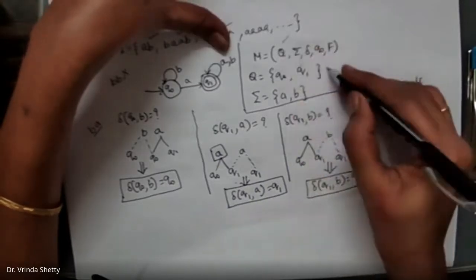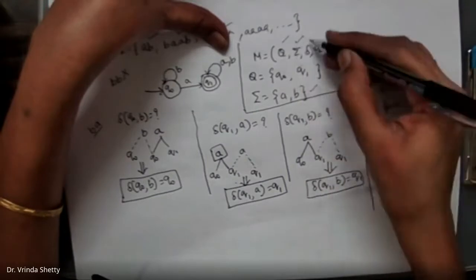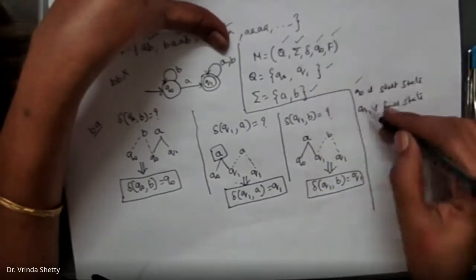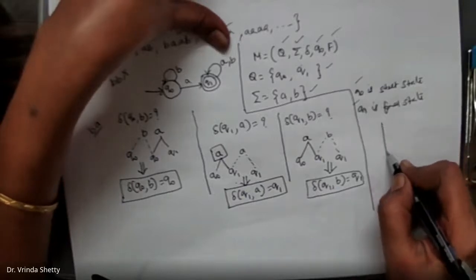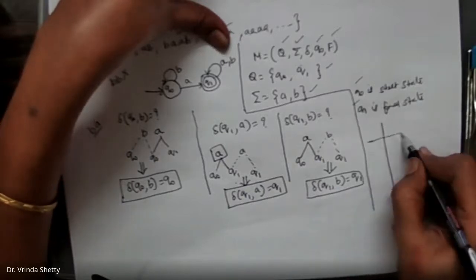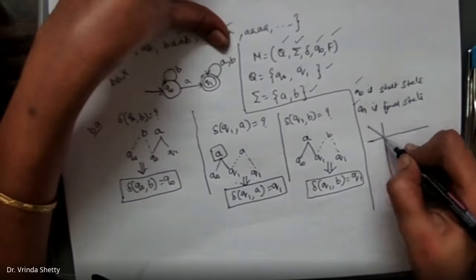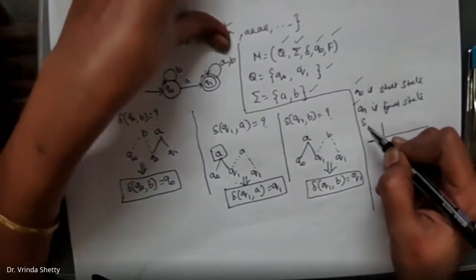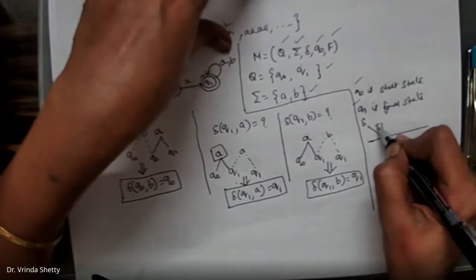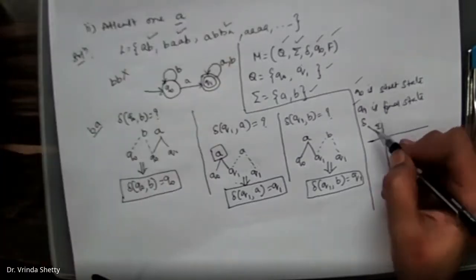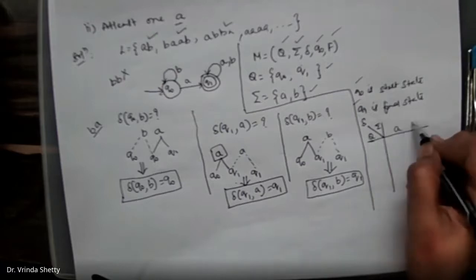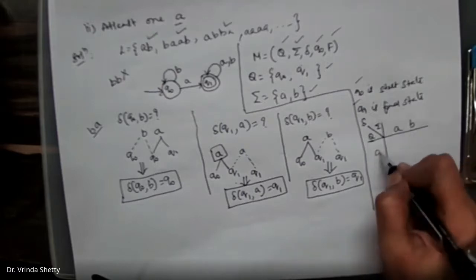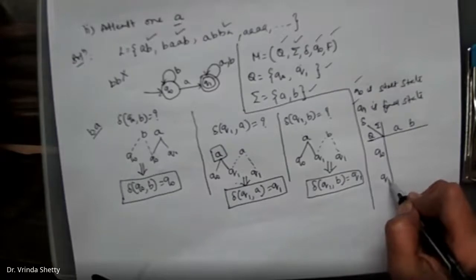Q is done. Sigma is done. Q naught is the start state. Q1 is the final state. We need to write the delta transition table. Here it is sigma, here it is Q. Input alphabets are A and B. States are Q naught and Q1.